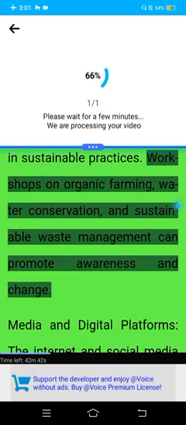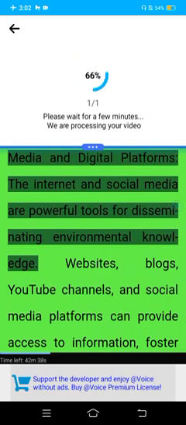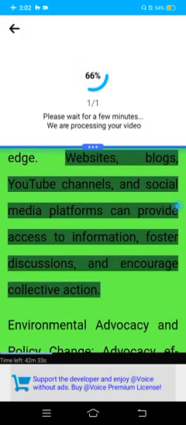Workshops on organic farming, water conservation, and sustainable waste management can promote awareness and change. Media and digital platforms. The internet and social media are powerful tools for disseminating environmental knowledge. Websites, blogs, YouTube channels, and social media platforms can provide access to information, foster discussions, and encourage collective action.